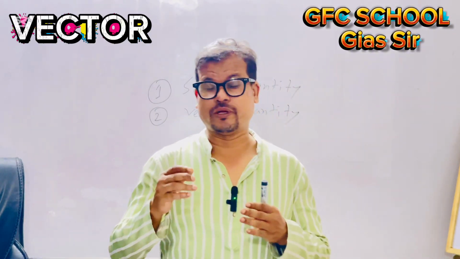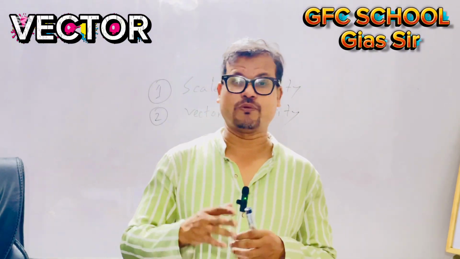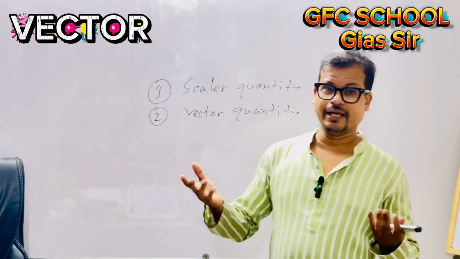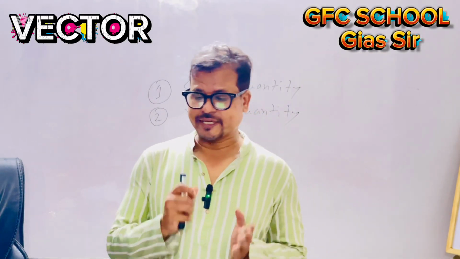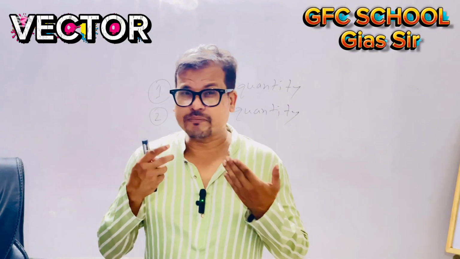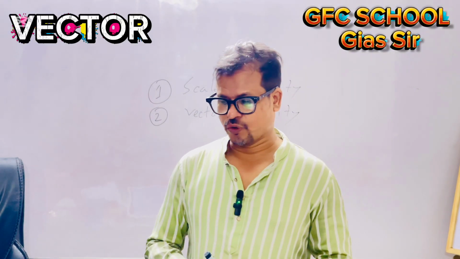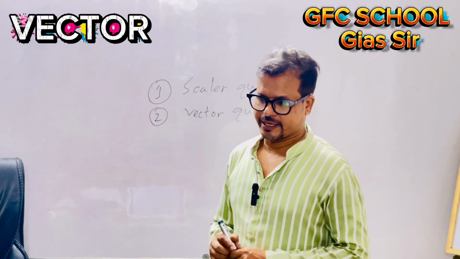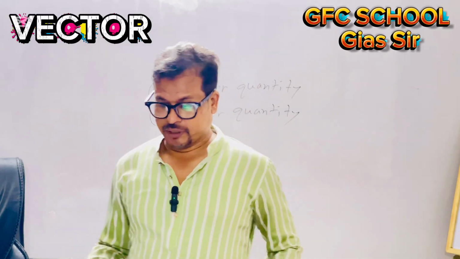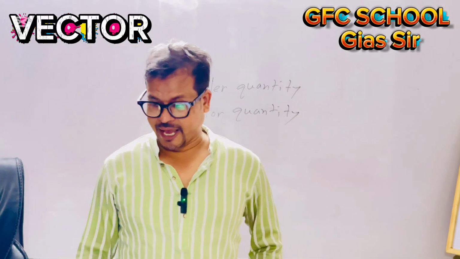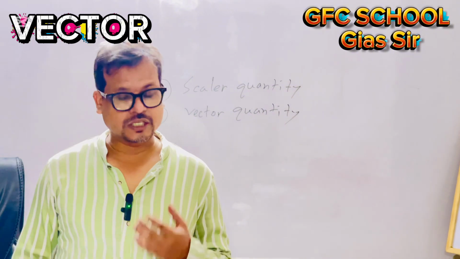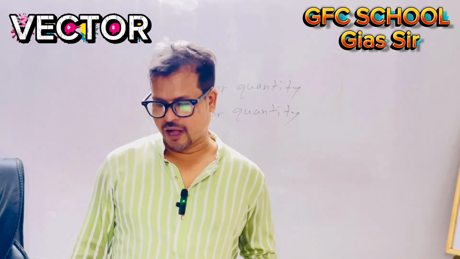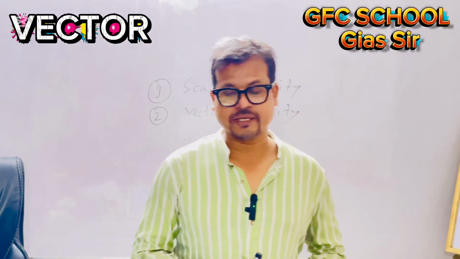Time, mass, length are actually scalar quantities. For example, length, mass, time, temperature, heat, electric potential, speed, work. These are called scalar quantities.